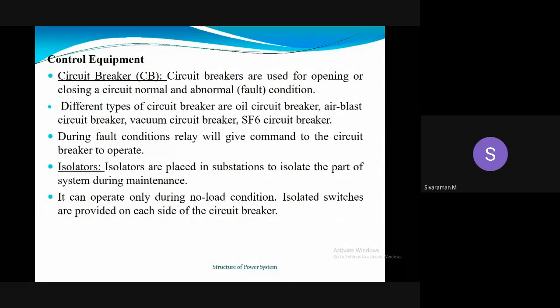Then isolators. Isolators are placed in substation to isolate the part of system during maintenance. During maintenance of power system, isolators play a major role to isolate the system or substations from the supply. Isolators mainly operate only during no load conditions. Isolator switches are provided on each side of the circuit breakers.